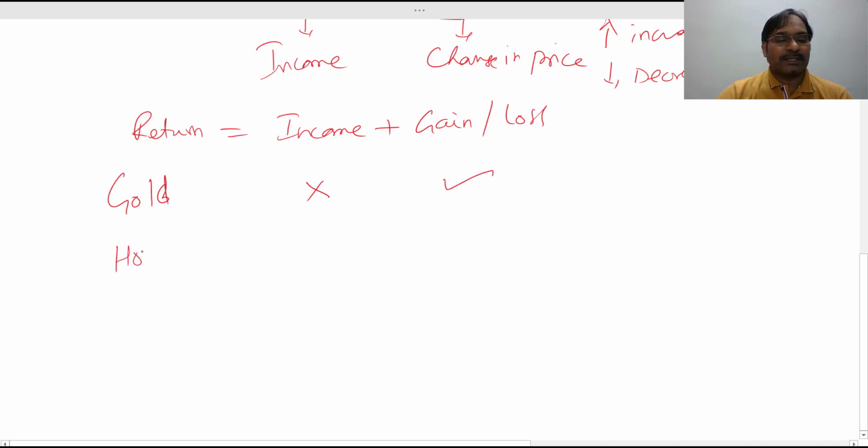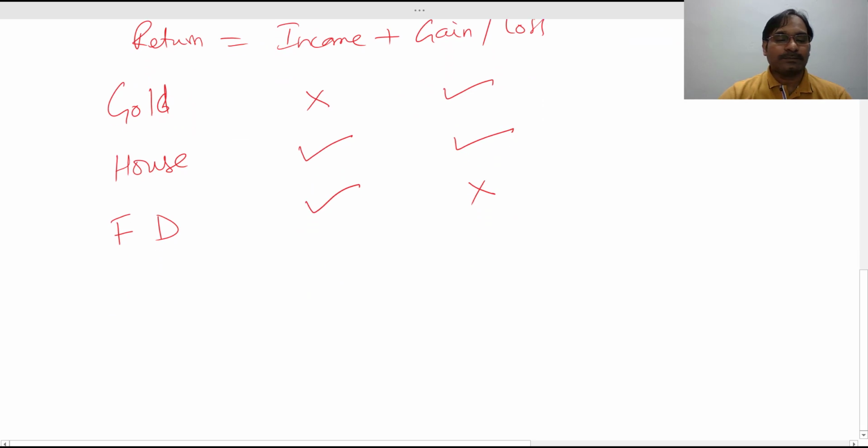Suppose you purchase a house and let it on rent, then you receive a rental income, and also there is a change in price. If you put your money in a fixed deposit of a bank, then you receive interest as an income, but there will not be any gain or loss. On the other hand, if you invest in the shares of a stock, then you get an income in the form of a dividend and gain or loss in the form of capital appreciation.